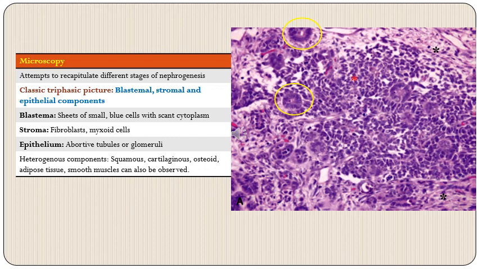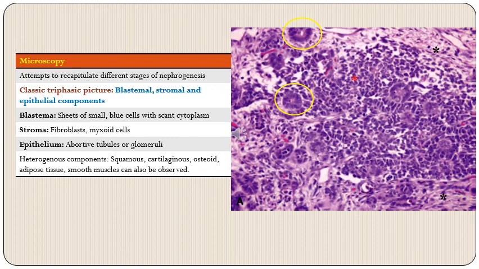So, what is the appearance of these different components? Blastema looks like sheets of small blue cells with scant cytoplasm, almost resembling lymphocytes. Then there is stroma, which can be of fibroblastic type or myxoid type. And finally, there can be epithelial component, which can be in the form of immature tubules and glomeruli, which try